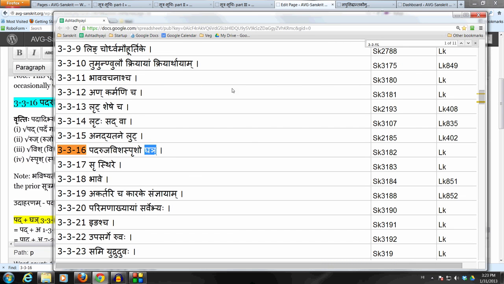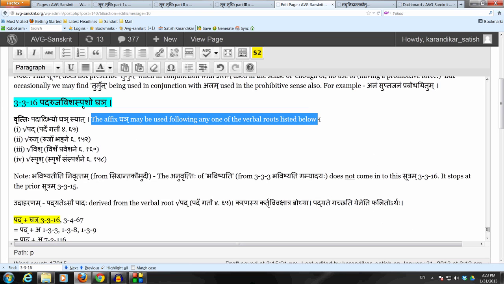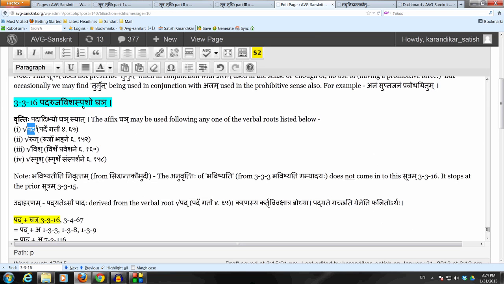The vritti is very simple. It says pada bhyo ghain syat. So this affix ghain may be used following any of the verbal roots listed below to denote the agent of the action. There are four verbal roots here. The first one is pad, which is pada gatau in the divadiganaha. Second one is ruj, which is rujo bhange, the tudadiganaha. Third one is vish, which is visha praveshane from the tudadiganaha. The fourth is sprush, which is sprusha samsparshane, also from the tudadiganaha.